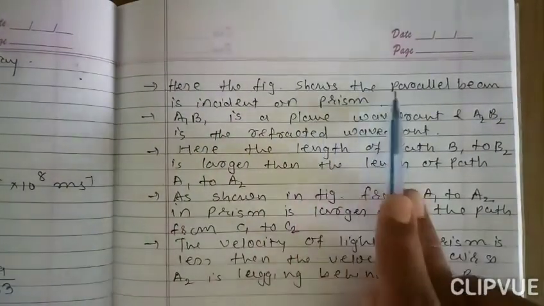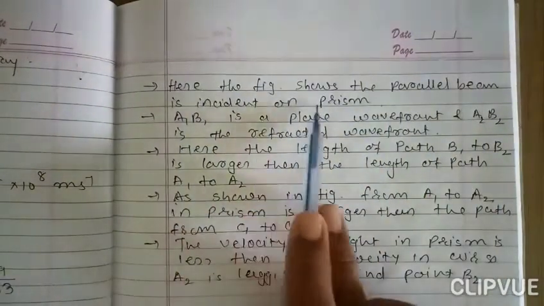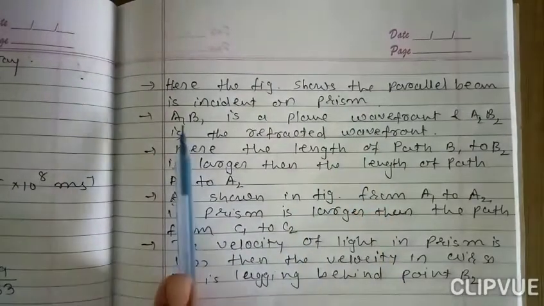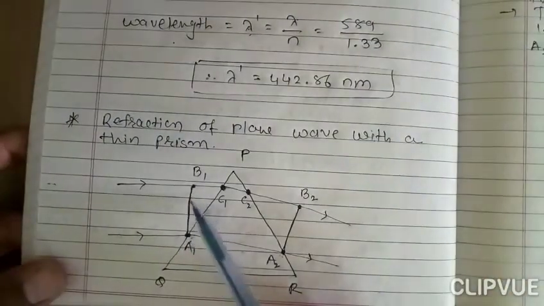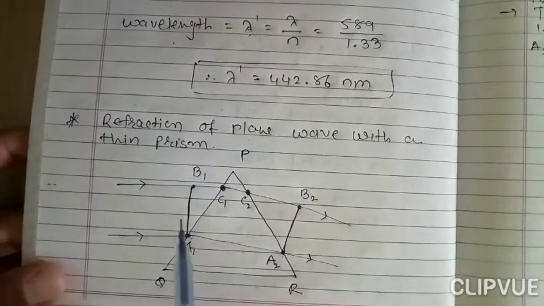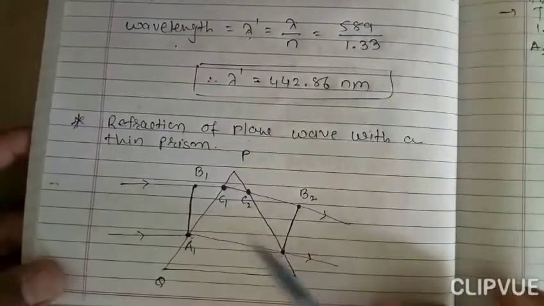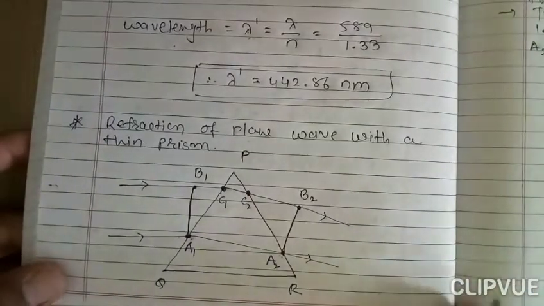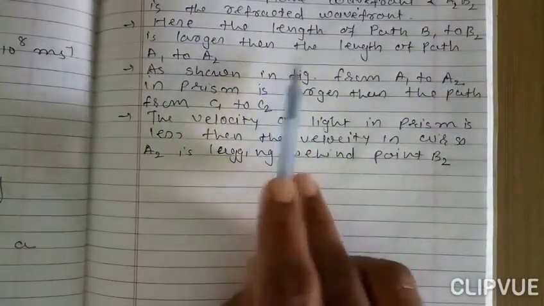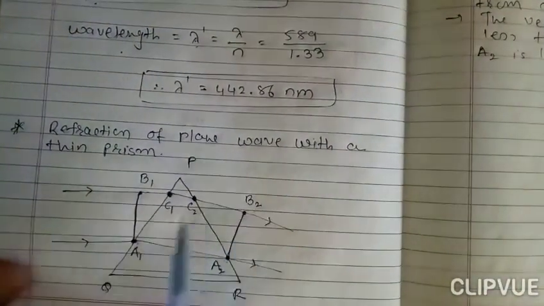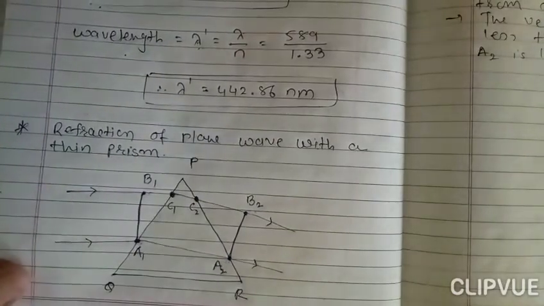Here the figure shows the parallel beam is incident on a prism, right? A1 B1 is a plane wavefront and A2 B2 is the refracted wavefront. You can see that this is A1 B1, which is the incident wavefront, and this is the refracted wavefront. Now here the length of path B1 to B2 is larger than the length of path A1 to A2. You can see that B1 to B2 is larger than A1 to A2.